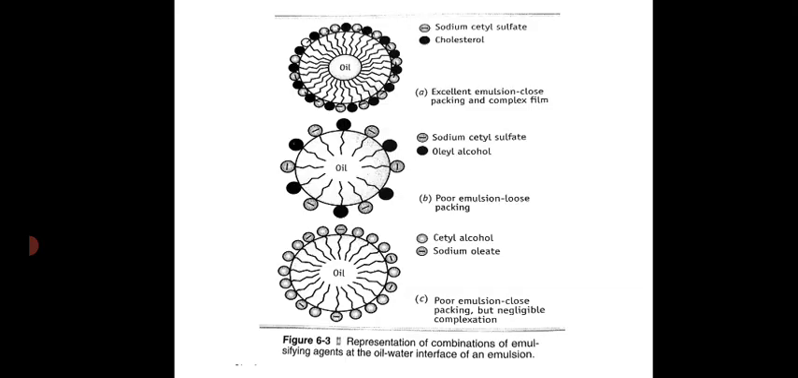In the second diagram, it is showing a poor emulsion, loose packing, because the packing is not uniform and these surfactant molecules are not closely packed. So the film formed is non-uniform.